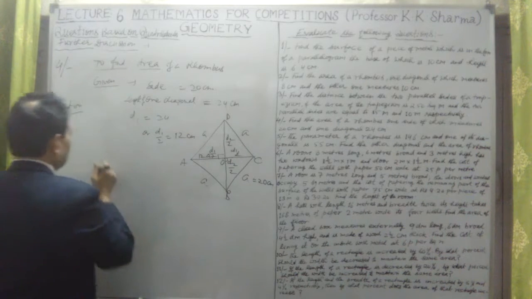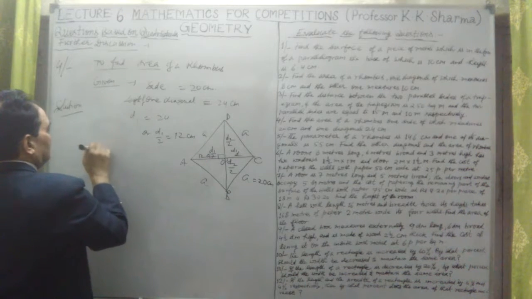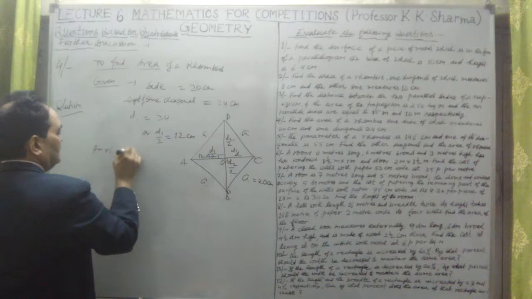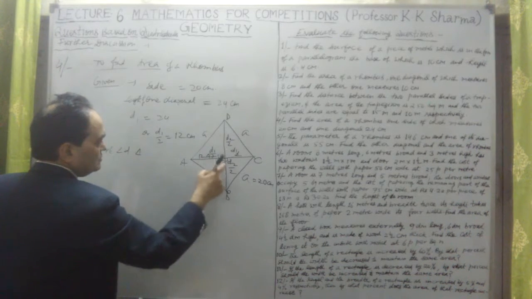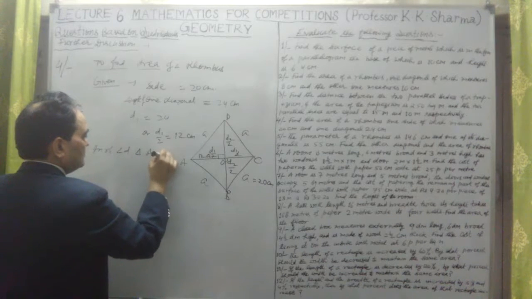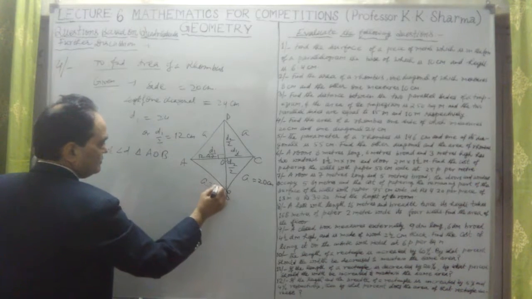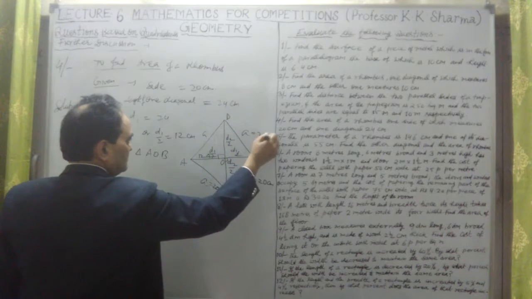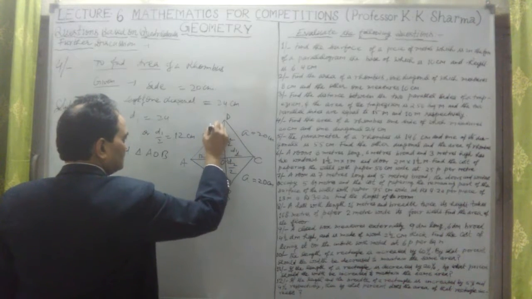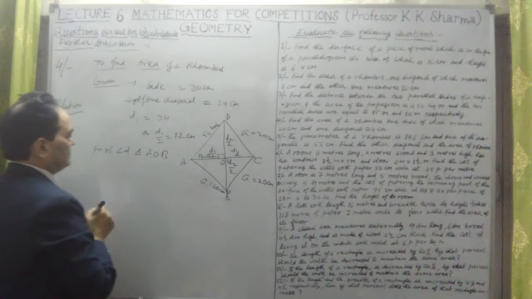In right angled triangle, let me take AOB. Each side is 20 centimeter, because sides of a rhombus are equal. That is not a big discussion.